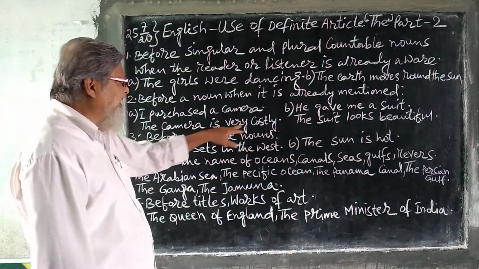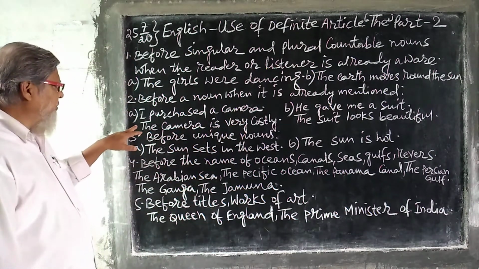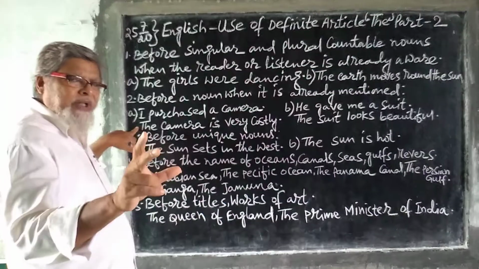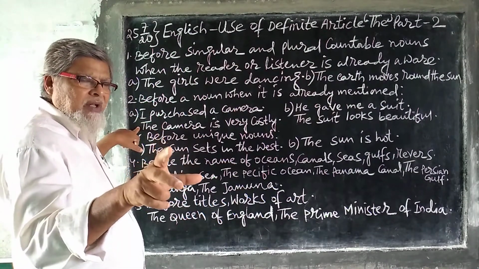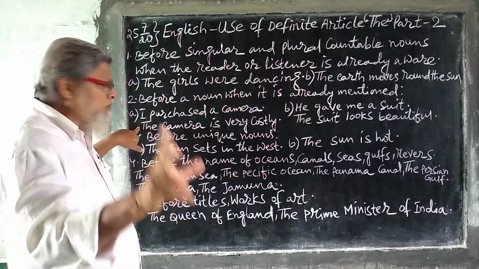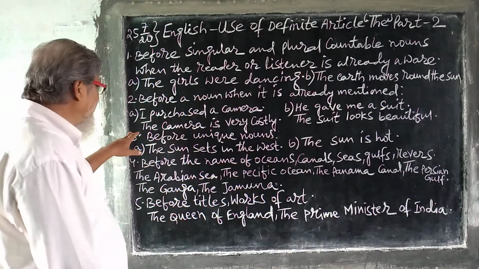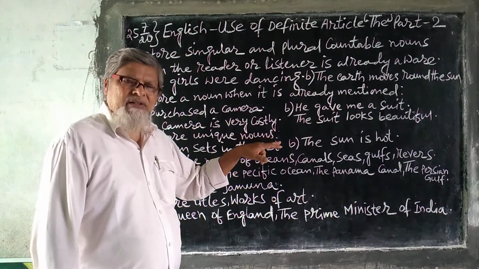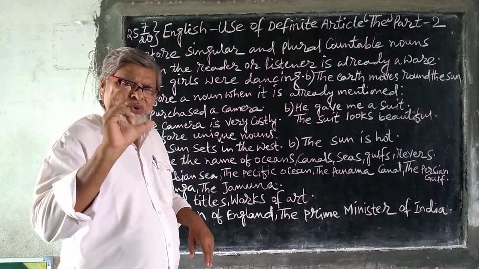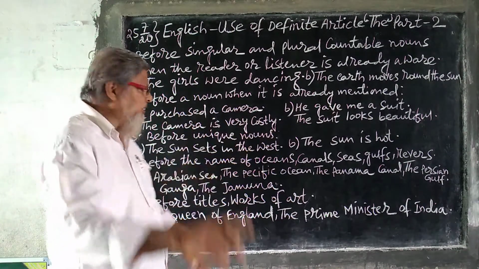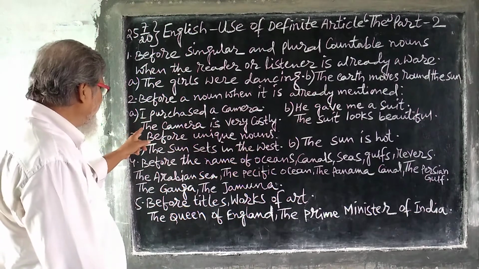The camera is very costly. Now see, you have used "the" because you are talking about the particular camera. I purchased a mobile. The mobile is very costly. You are talking about the particular mobile, the particular camera, so you are using "the" over here.